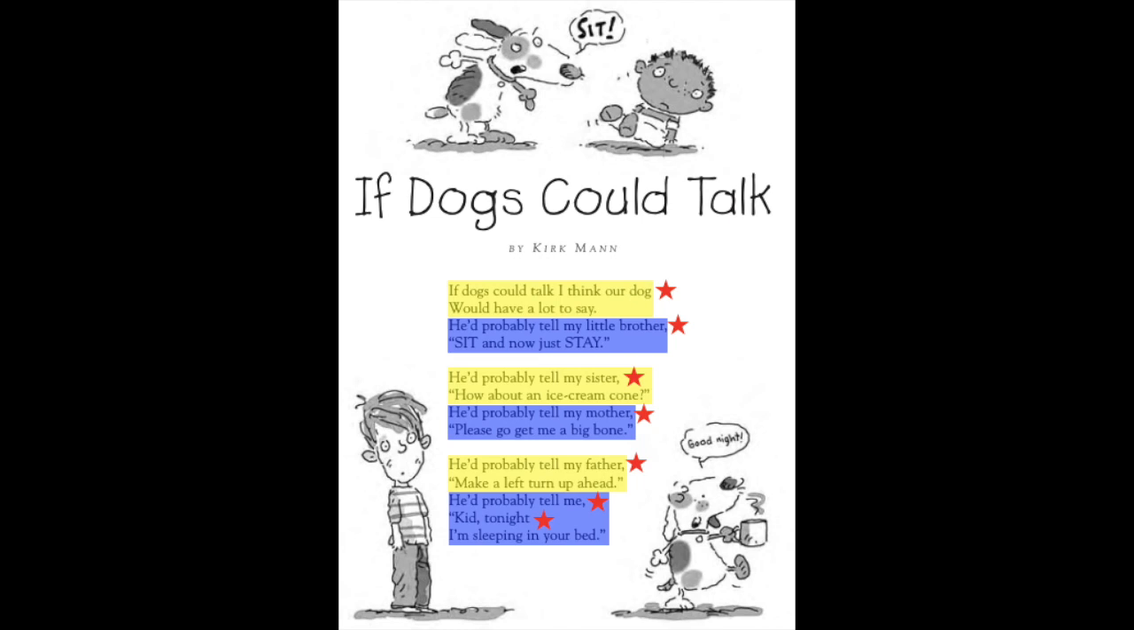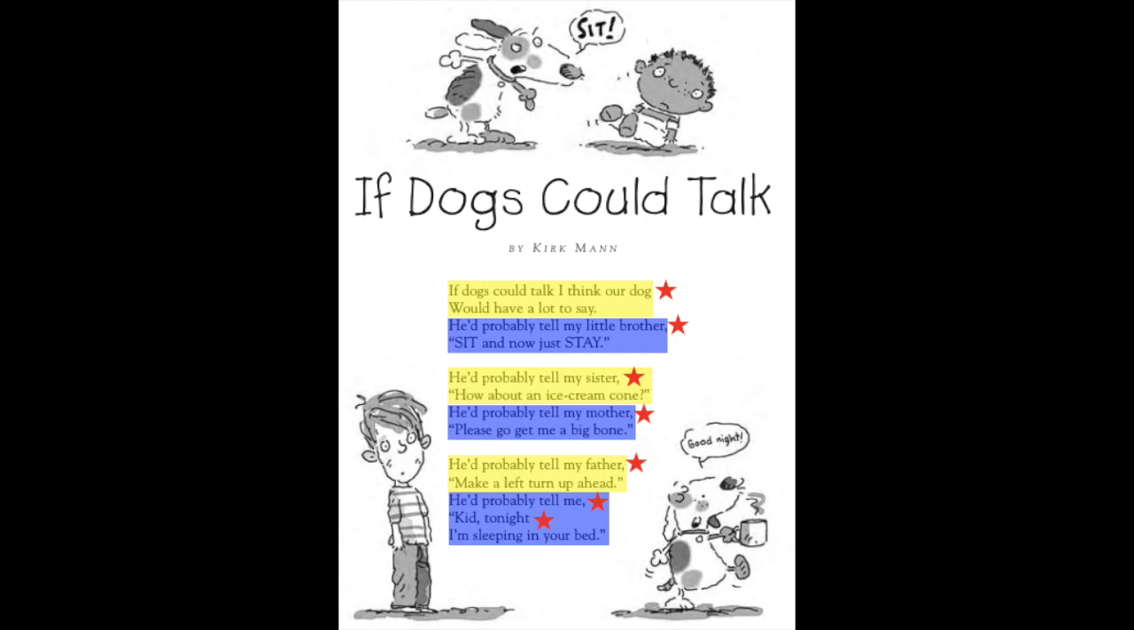Now I'm going to go to the second highlighted box, which is in blue. The sentence reads, he'd probably tell my little brother, sit, and now just stay. And I'm noticing that this long line is actually broken after the word brother, because it's one sentence. What's in that blue box is one sentence, and it's being broken up after the word brother. And now the same thing is happening in the second yellow box. He'd probably tell my sister, how about an ice cream cone? That was one sentence, but the author broke it in half at the word sister.